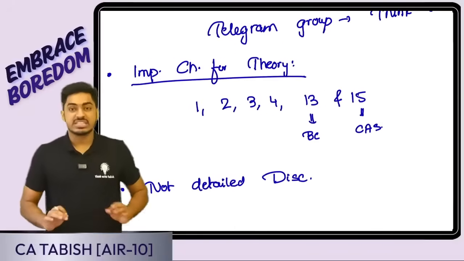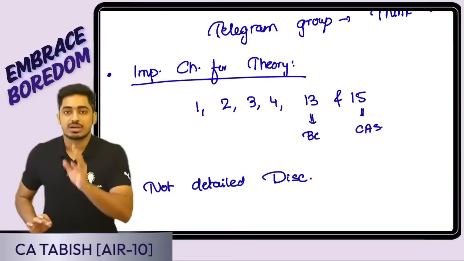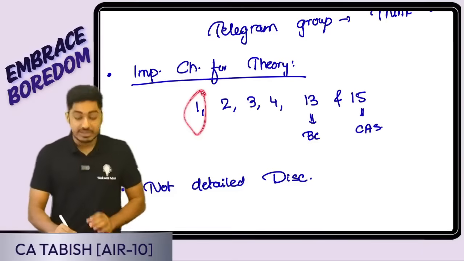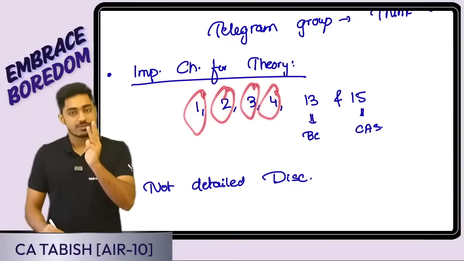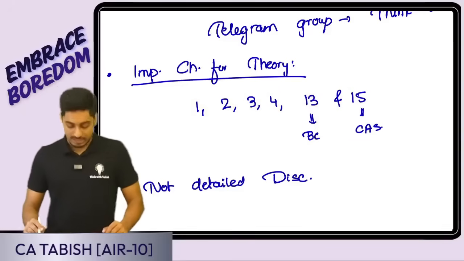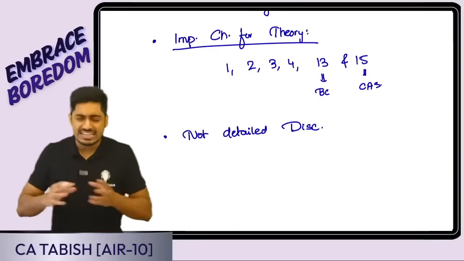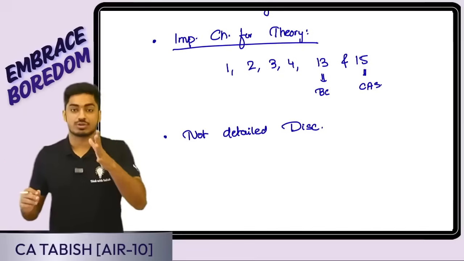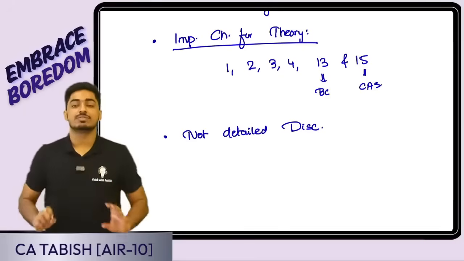Now, important chapters for theory: normally 80% of theory questions will come from these chapters. Chapter 1, introduction to costing. Chapter 2, material costing. Chapter 3, labor costing. Chapter 4, overheads. Chapter 13, budgetary control, as well as chapter 15, cost accounting system. Now, a simple caveat: this is not going to be a detailed discussion, but a quick rocket marathon, so that in the lowest possible time, roughly 15-20 minutes, I give you a major chunk of theory.